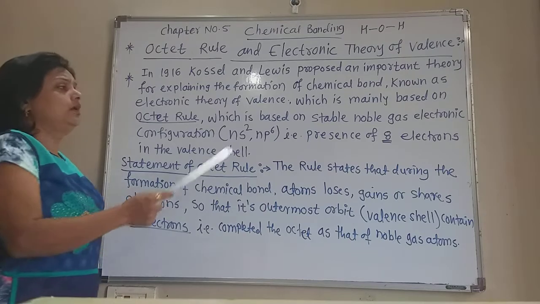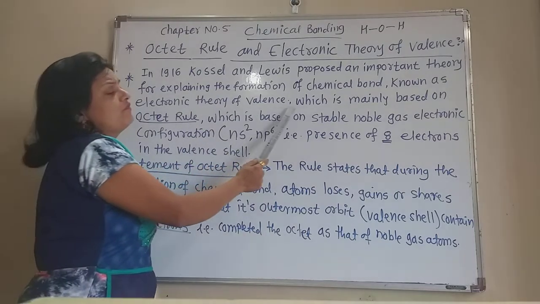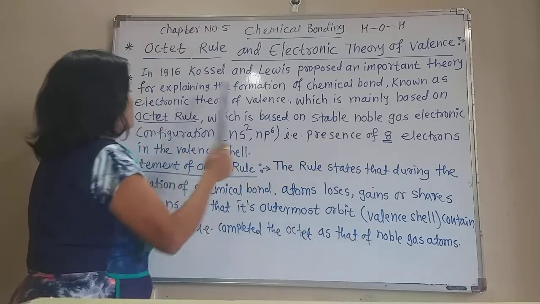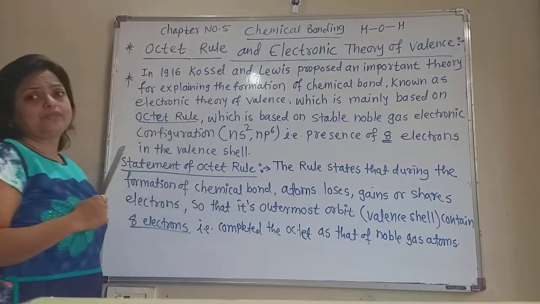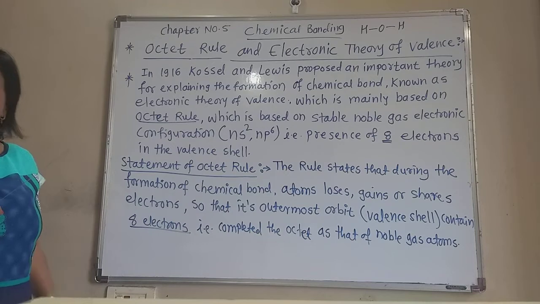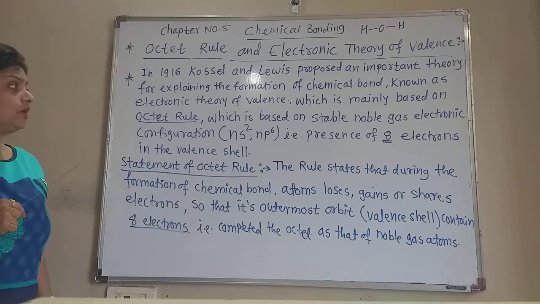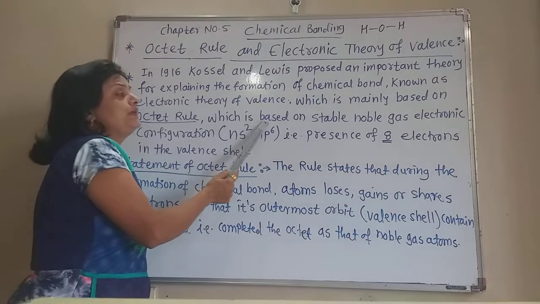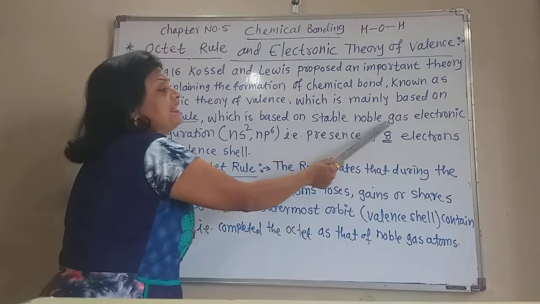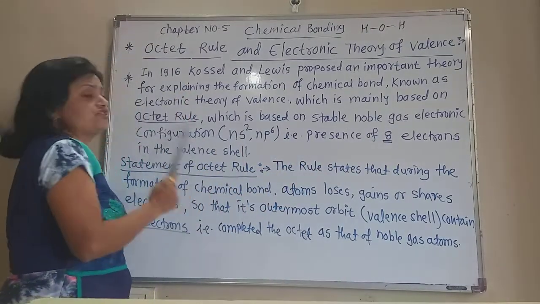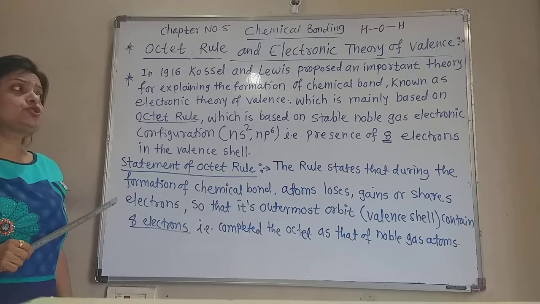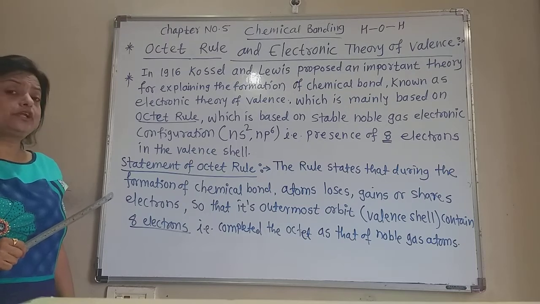So this electronic theory of valence is mainly based on the octet rule, the 8 electron rule in the outermost shell, and this octet rule is based on the stable noble gas electronic configuration. Which is the stable noble gas electronic configuration?